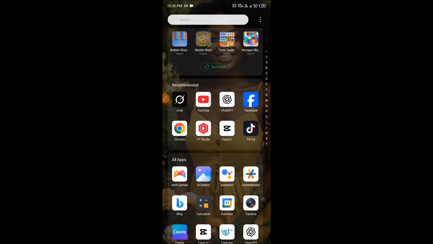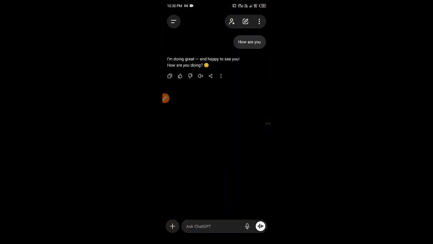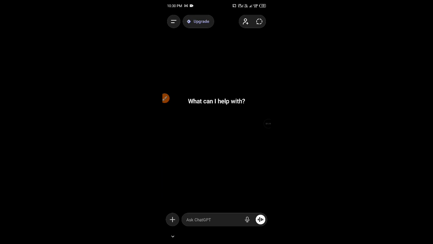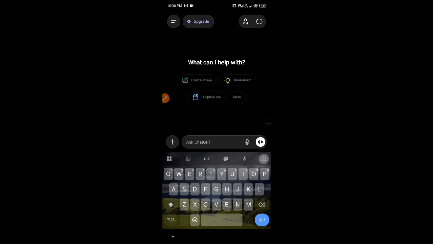So the first tool we'll be making use of today is ChatGPT. This is ChatGPT. You go to your Play Store or your App Store to download. So let's get right into it. You click on your ChatGPT and you give your prompts. So I don't know if you have a story already in mind. If you have a story already in mind, you can just put it here and tell ChatGPT to put it in a better standard or to enhance it. But since we are not having any story in mind already, we'll just start from scratch. So let's prompt.